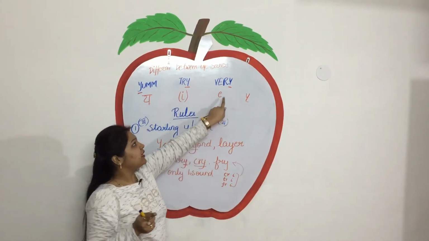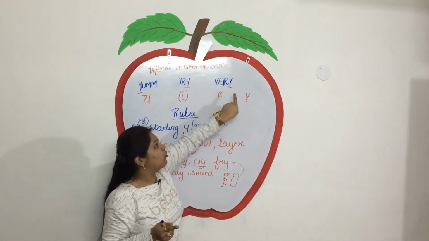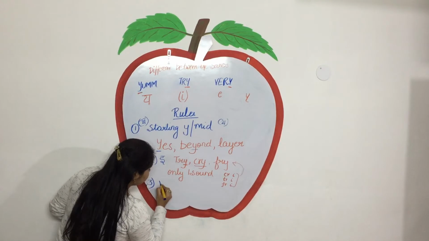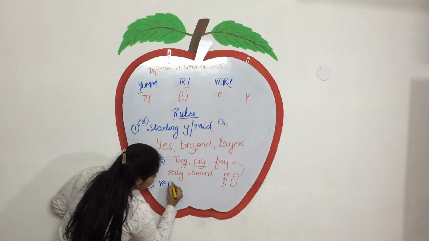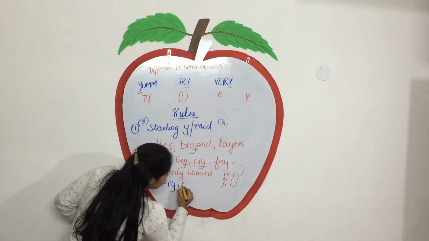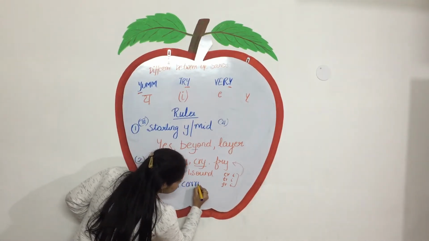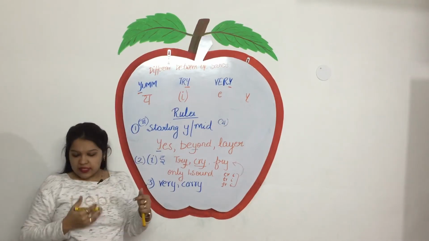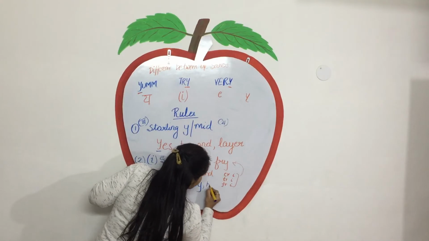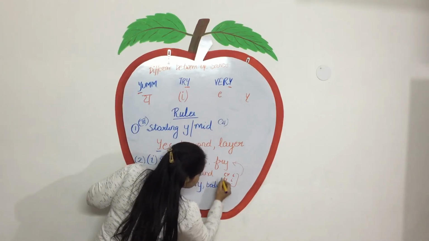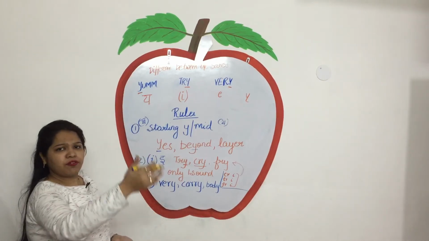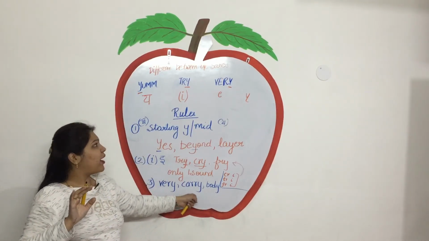But now let's see why it sounds like E. Like very, carry, body. Where does Y come at the end?